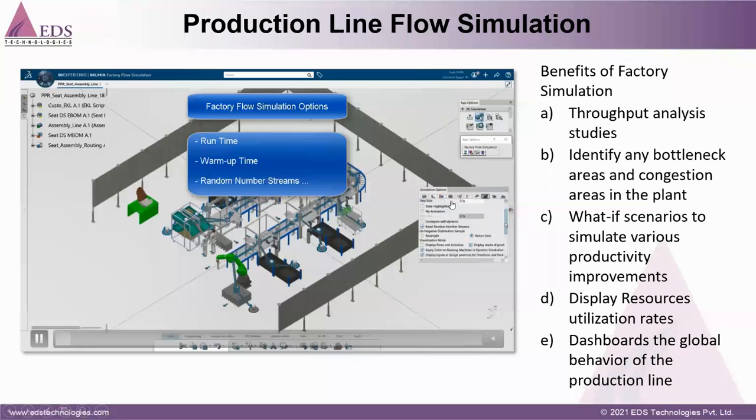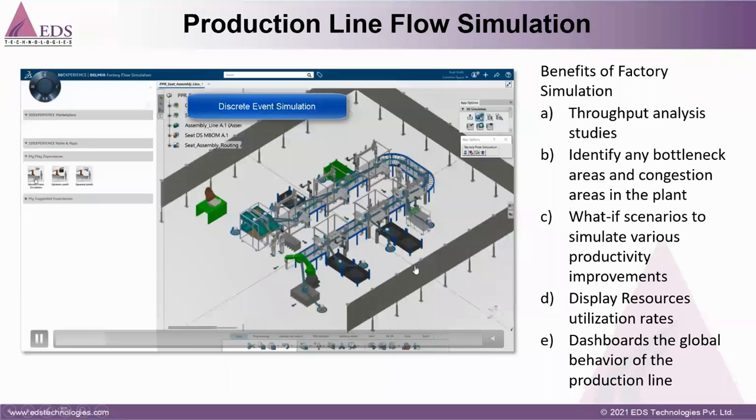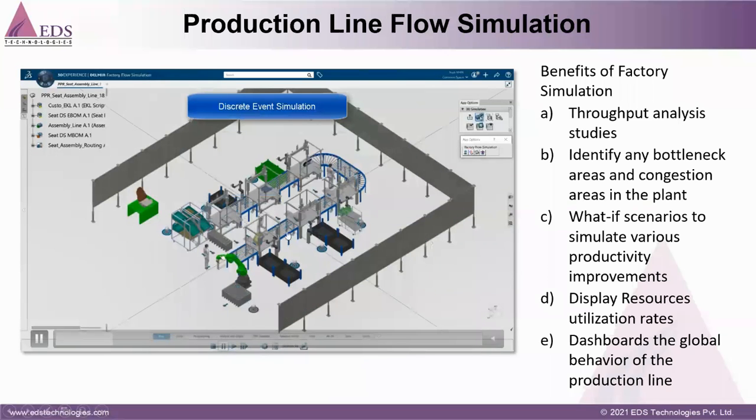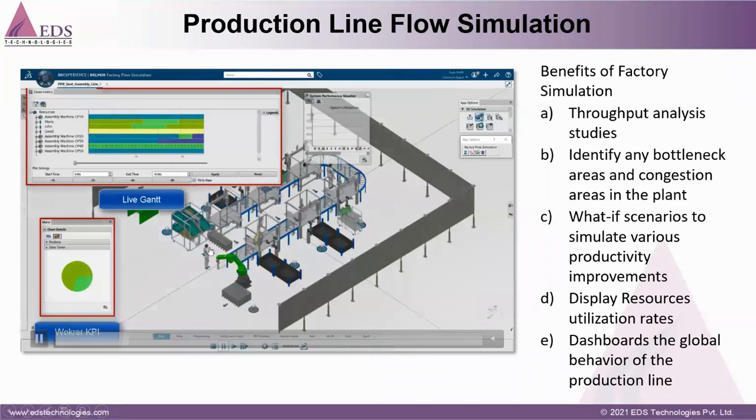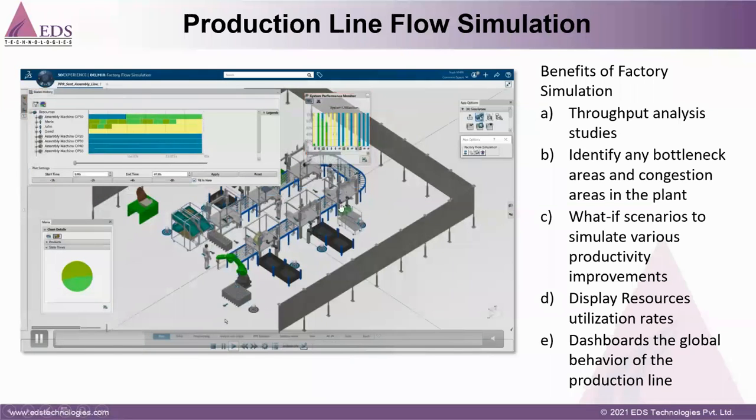Here you can see we are simulating this complete flow with respect to the worker. The worker is moving and picking the part here and placing it here, then it goes to the next station. All those studies we can validate. And here you can see the system is giving a notification, meaning the utilization of the system. The yellow one is the waiting time. You can see the waiting time is more than the working time. Working time is the green one.